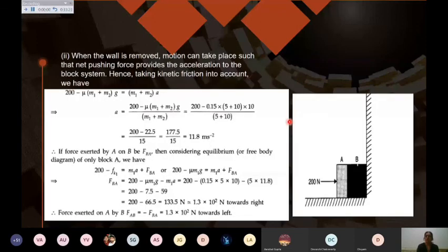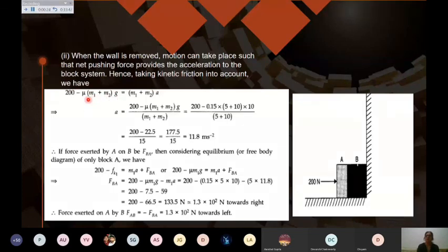Now you are applying this force, 200 Newton is being applied, but this partition is removed. So when this is removed, the system will move with some acceleration, and that acceleration will be equal to 200 minus the frictional force. Frictional force means mu R. Mu R will be equal to mu times m1 plus m2, the masses of both the blocks, into g.